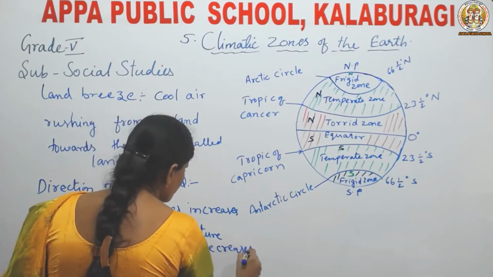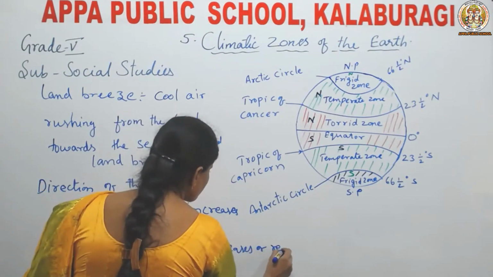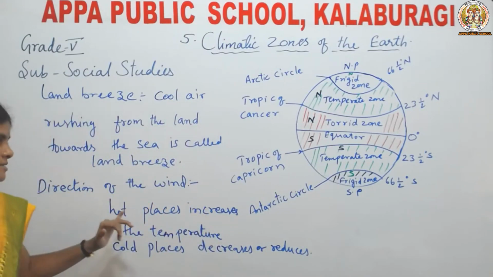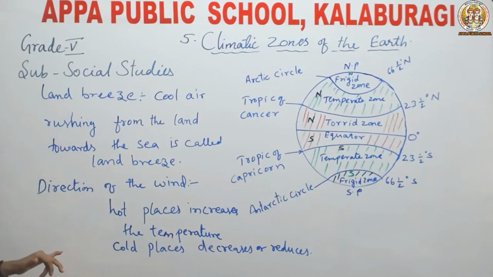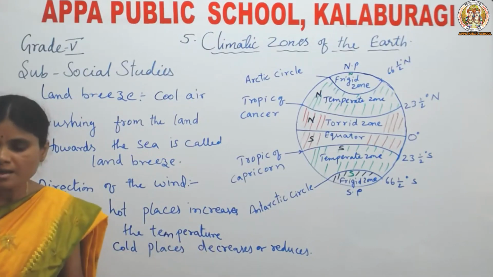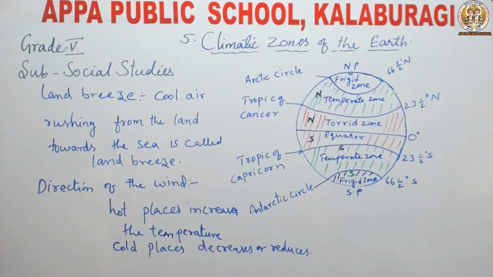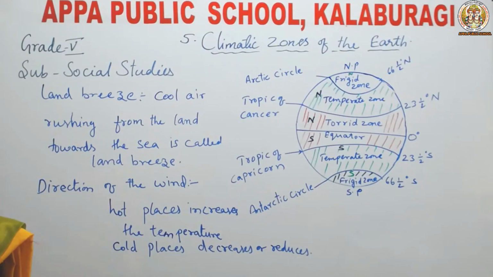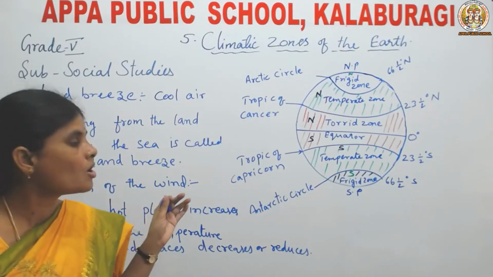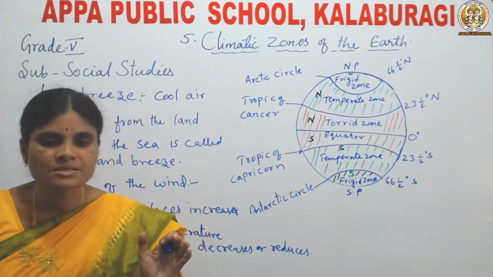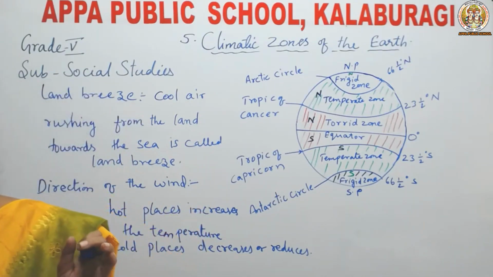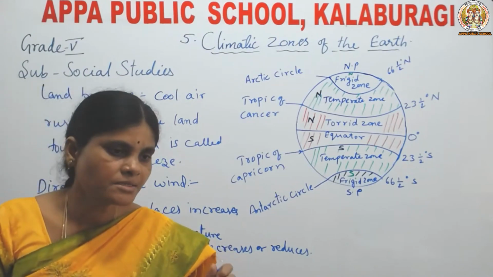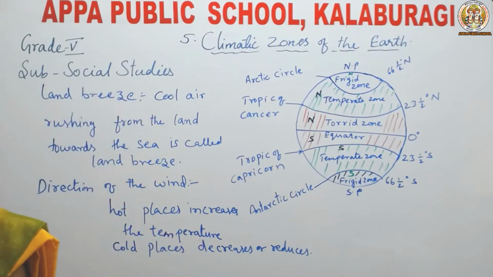Decreases or reduces. Okay, the winds that blow from hot places increase the temperature, and the winds that blow from cold places decrease the temperature. Okay, next, for example, dry winds of Rajasthan make Delhi hot in summer season, and winds from the Himalayas make the city cold in winter season.